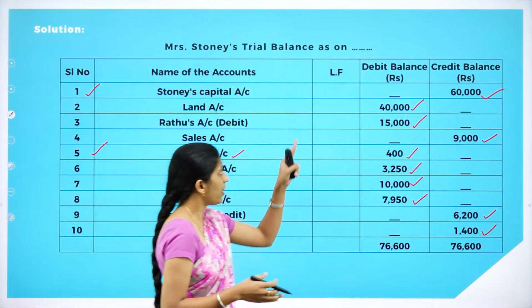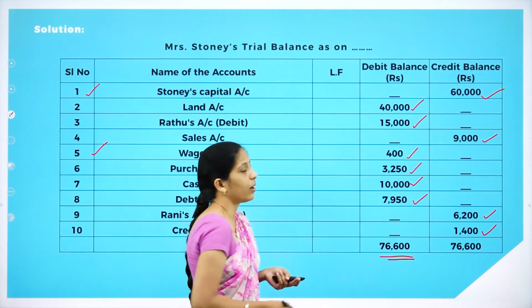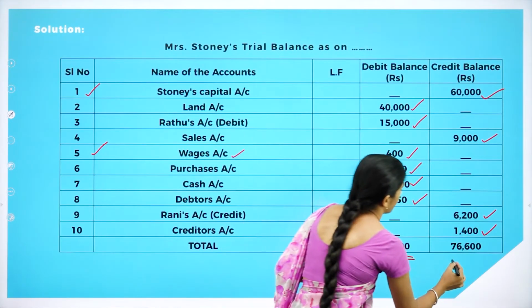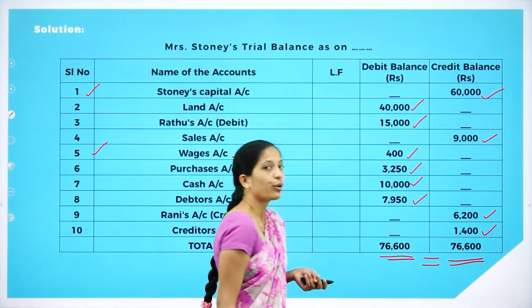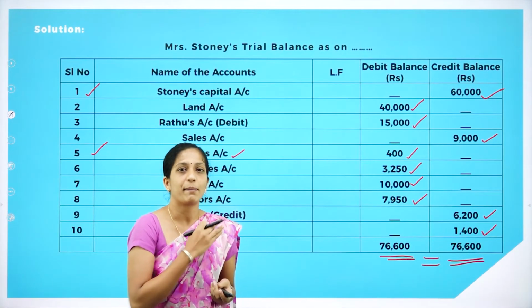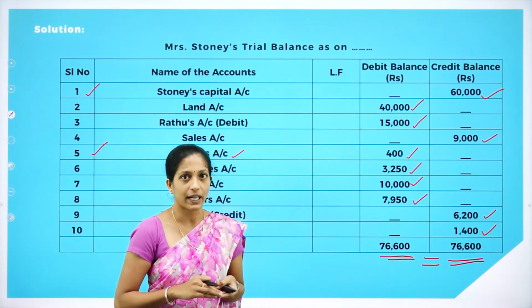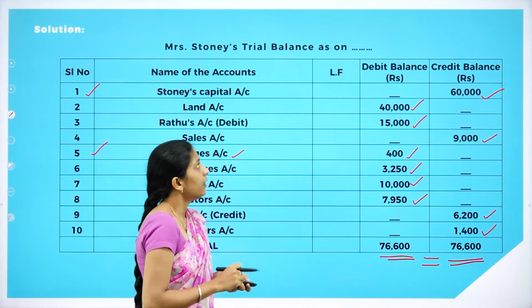Now we have to add all the debit balances, so we'll get 76,600. If we add all the credit balances, we'll get 76,600. So the total of debit balance is equal to the total of credit balance. So what does it mean? The total of debit balance is equal to the total of credit balance. It means that our account is accurate.